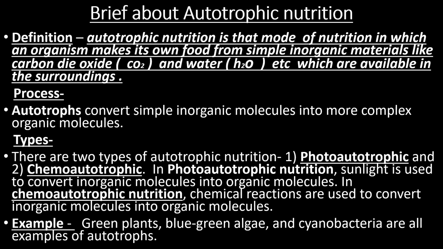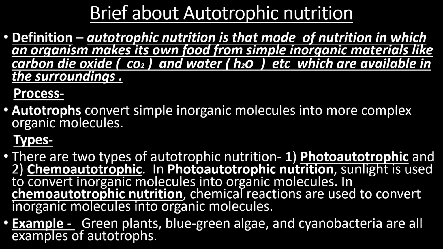First we will learn about autotrophic nutrition. This is a mode of nutrition in which an organism makes its own food from simple inorganic materials like carbon dioxide, water, chlorophyll, and sunlight. Auto means self, so autotrophic nutrition means that plants prepare their own food with the help of these inorganic substances.